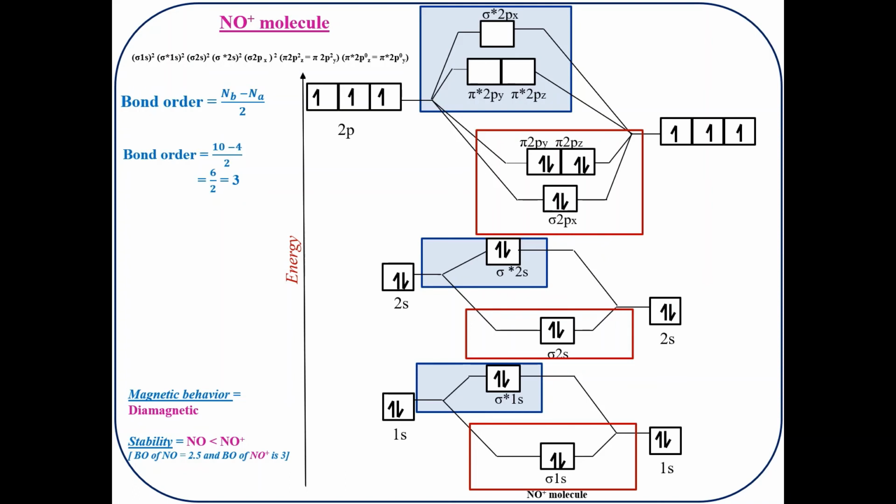In other words, we can say that the NO molecule readily loses one electron from pi star 2p to form a more stable species, that is the NO plus ion. So the tendency of the NO molecule to get converted into NO plus is rather high, because it tries to attain stability. So that is about the story of the heteronuclear molecule NO and its ionic species, the NO plus molecule. Thank you.